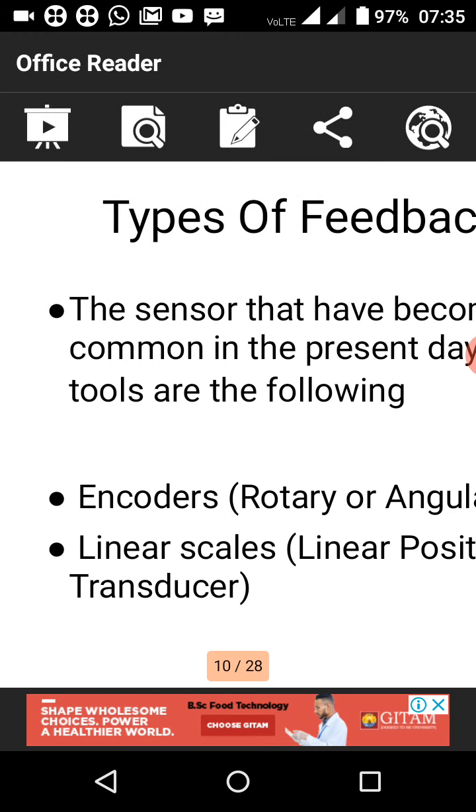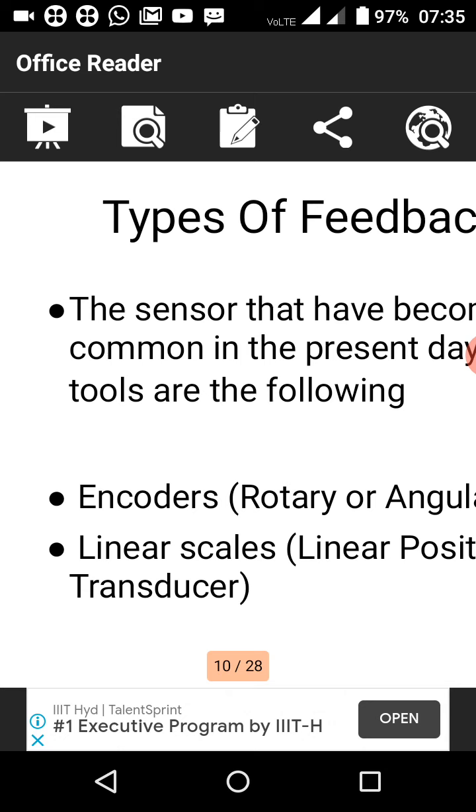What are feedback devices actually? Feedback devices are required in a closed loop that provides signals. So it requires signals to the device. We generate signals to the device or a motor to control the motor.